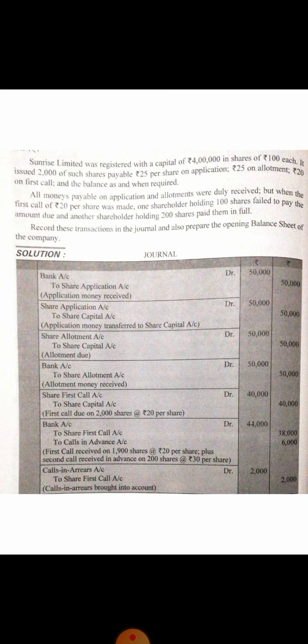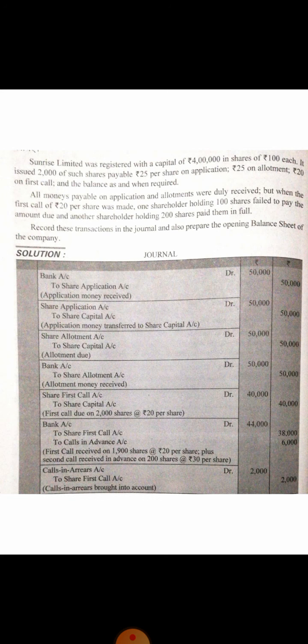All money payable on application and allotment were duly received, but when the first call of 20 per share was made, one shareholder holding 100 shares failed to pay the amount due. Clear? So at the time of first call, one shareholder holding 100 shares does not pay the call money.